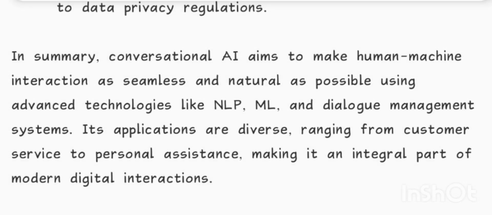In summary, conversational AI aims to make human-machine interaction as seamless and natural as possible using advanced technologies like NLP, ML, and dialogue management systems. Its applications are diverse, ranging from customer service to personal assistance, making it an integral part of modern digital interactions.